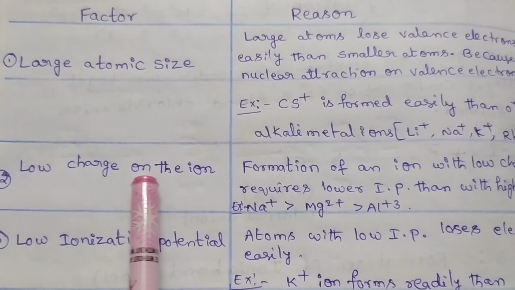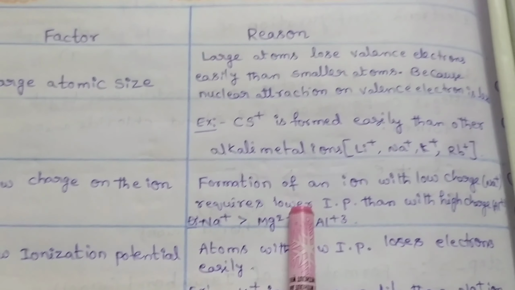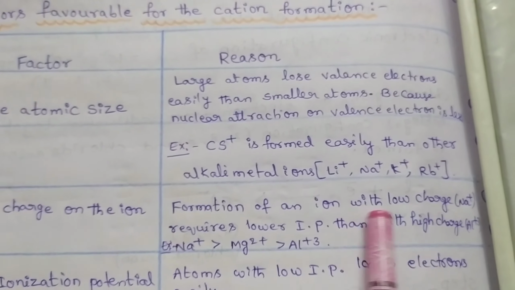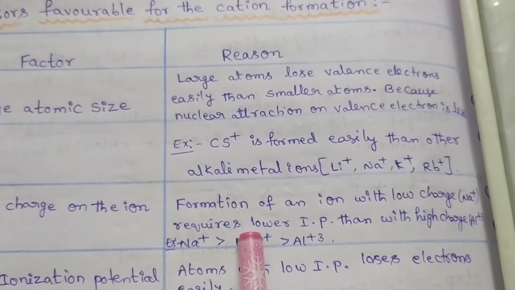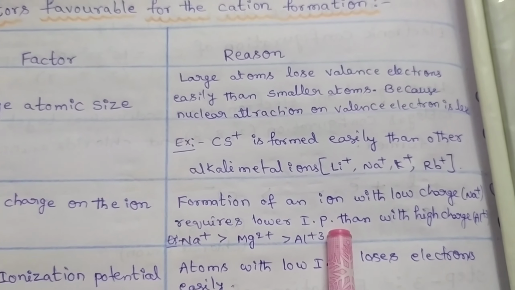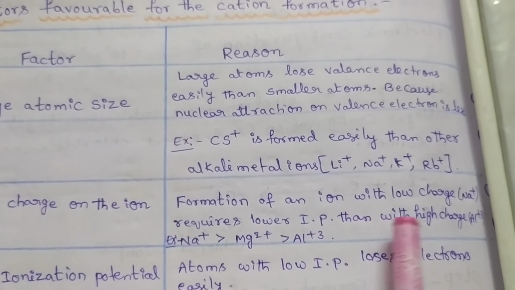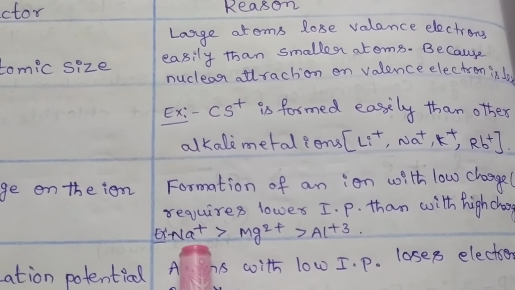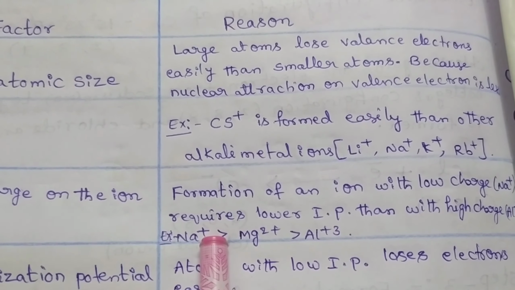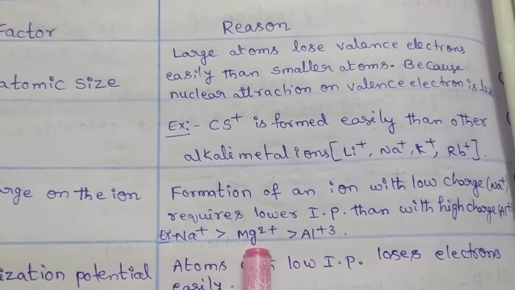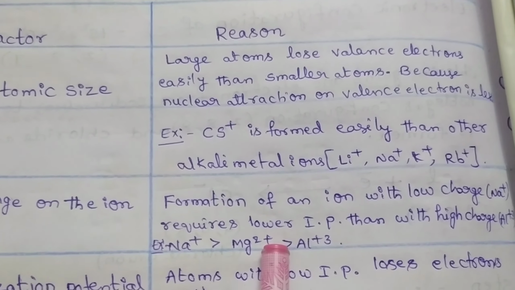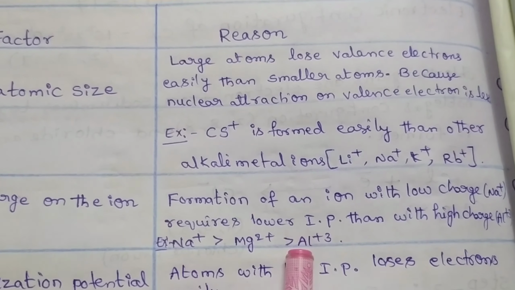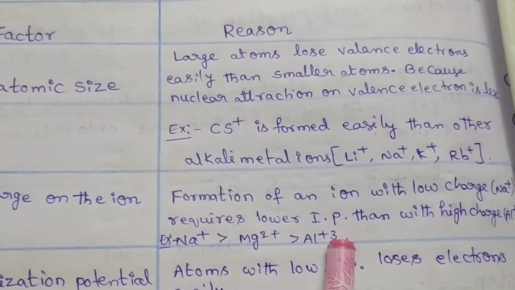Next, low charge on the ion. Formation of an ion with low charge requires lower ionization potential than with higher charge. For example, sodium has a single positive charge, magnesium has a dipositive charge, aluminum has a tripositive charge.